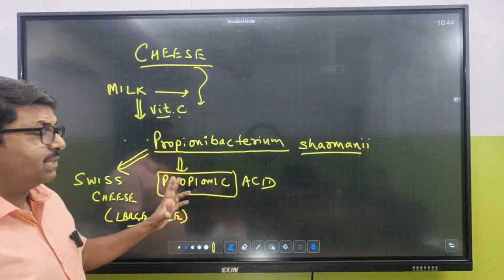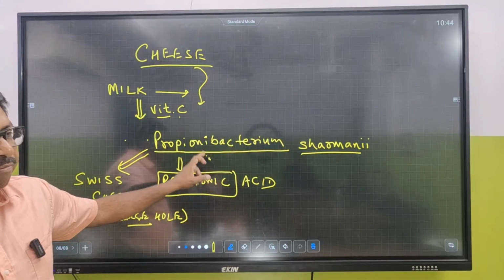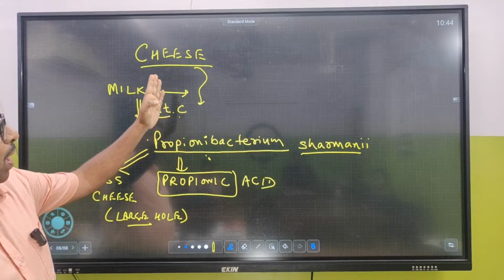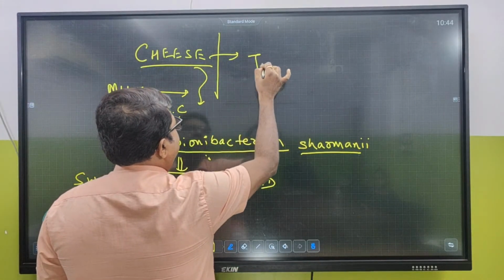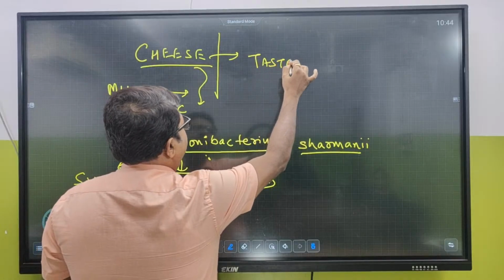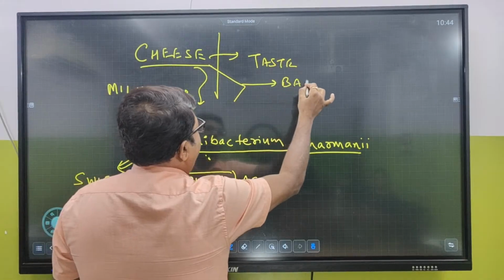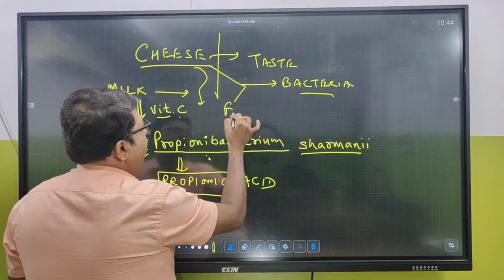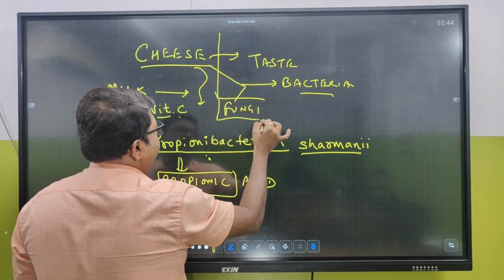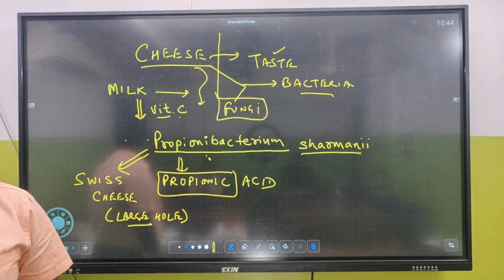Now this cheese is produced by the bacteria, it's a fermented product of milk. But what gives the characteristic flavor or texture or taste of it? This particular cheese can be infested by Propionibacterium shermanii, and also by some other fungus for some taste or flavor.